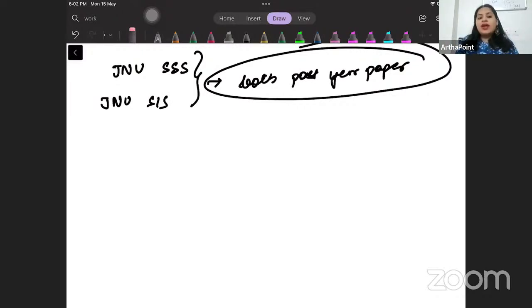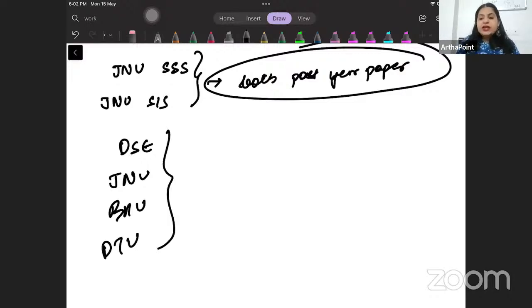That is going to take you to a good institute. Your aim at the end should be DSC, should be JNU, should be BHU, should be DTU. It should be good universities, right? And to get there you have to practice as many questions as possible, because what happens is you may be very clear with the concept, but at the end when you sit in the exam you get very confused. That should not happen, right?